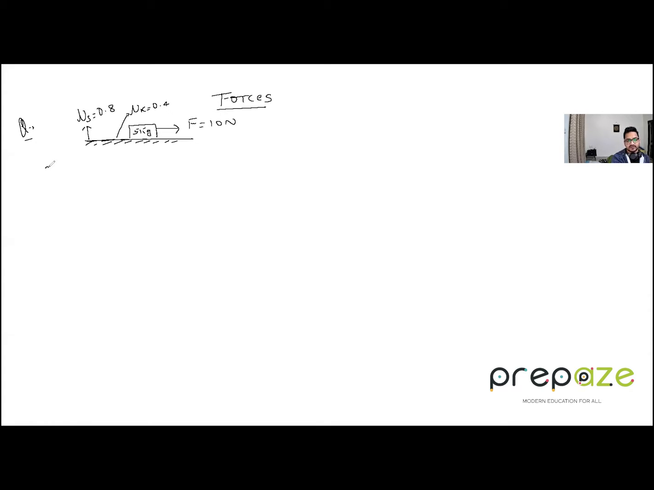So the first part of the question: will the block move? If yes, what is the acceleration? And also find what will be the friction acting. What type of friction first of all? We have two types, static and kinetic. So what type of friction is there, and what is the magnitude of the friction force which is acting? All right. Now if you know how to proceed, please do it, then pause the video and check the answer later on. Otherwise I will explain how to proceed with such questions.